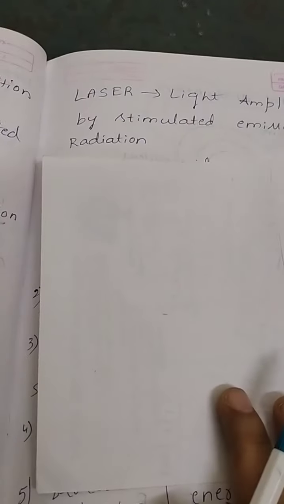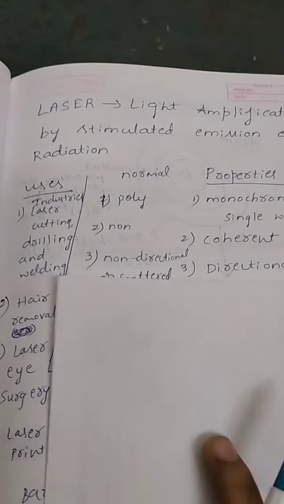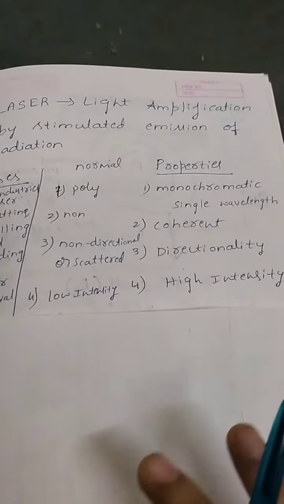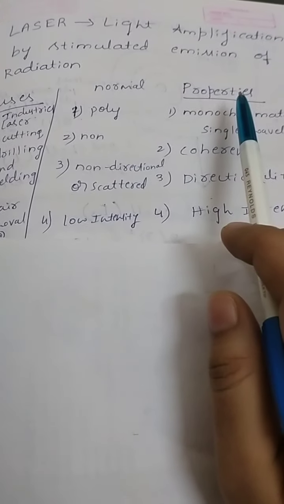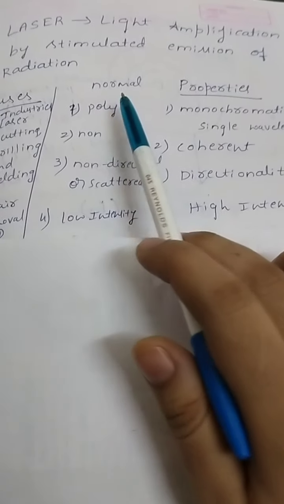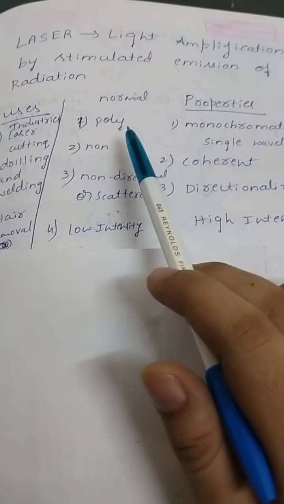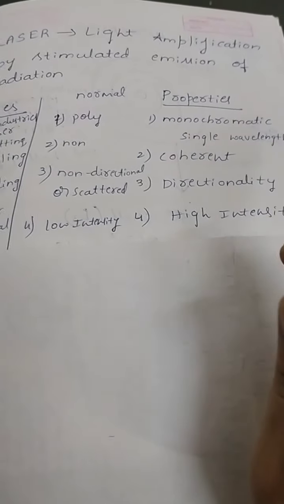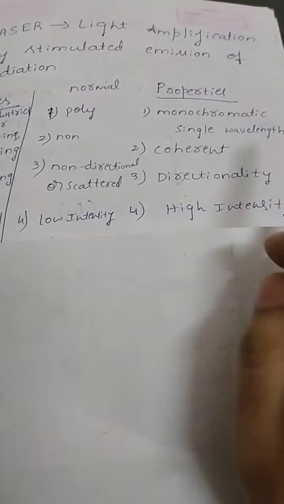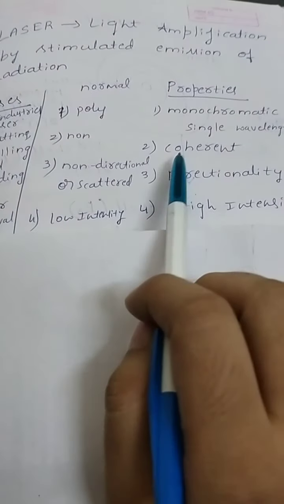So let us go deeper into that laser. What is laser? Where is it used? Before that, let us concentrate on the properties of laser. You have observed the normal bulb and the laser light also, correct? See, a normal bulb is polychromatic, that means it consists of various wavelengths, whereas laser is monochromatic, it consists of only a single wavelength and single frequency. So it is coherent in nature.